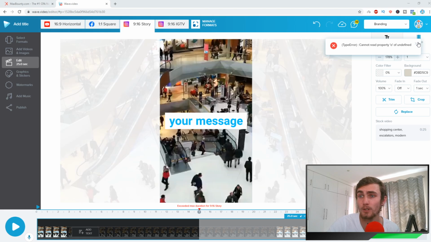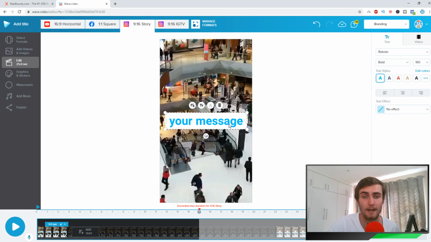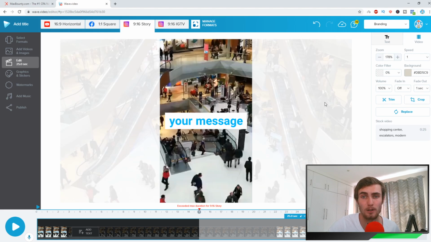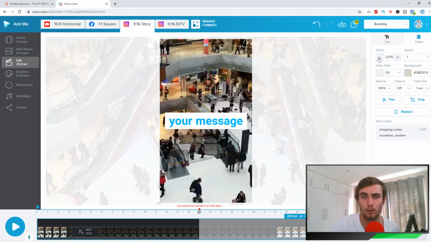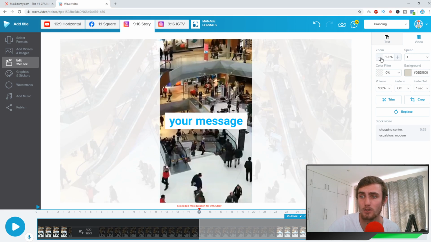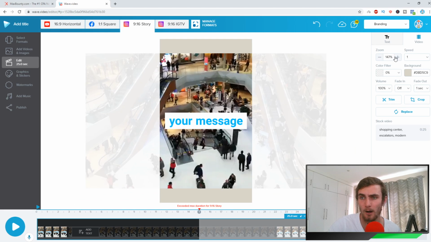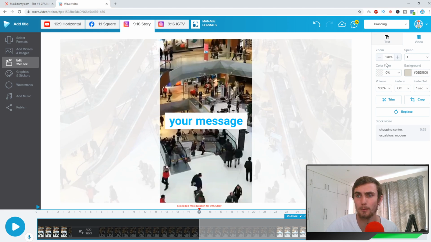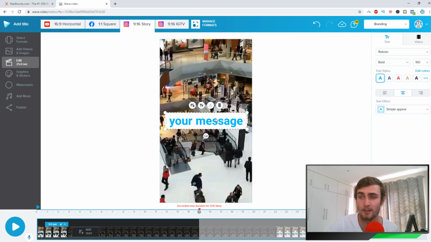And you can see this is what your default is going to look like. So you can edit your message. You've got your video that's going to play. You can zoom in a bit more. You can also zoom out depending on how you want it to look. So I'm just going to zoom that in a little bit more. So that's full screen. There we go, 178%. And you can edit your message as well. So obviously we don't want this to say your message. We're going to double click on this and edit this message.